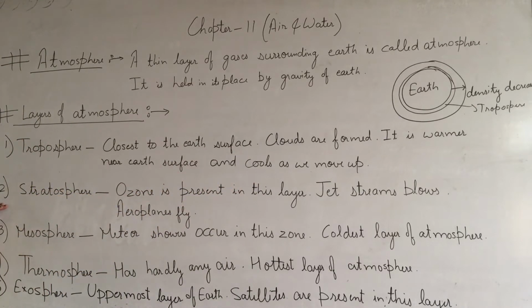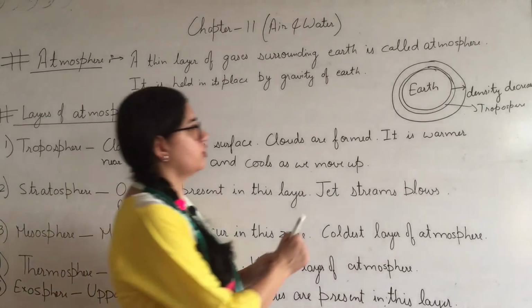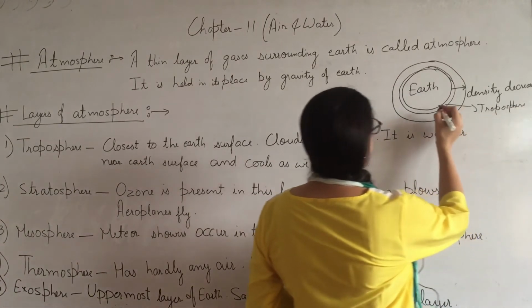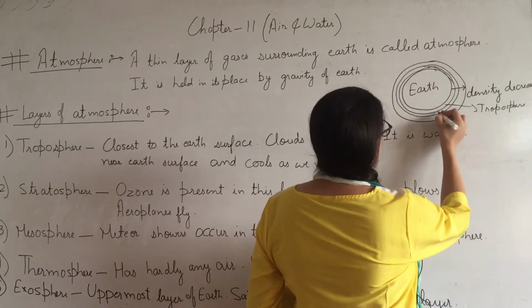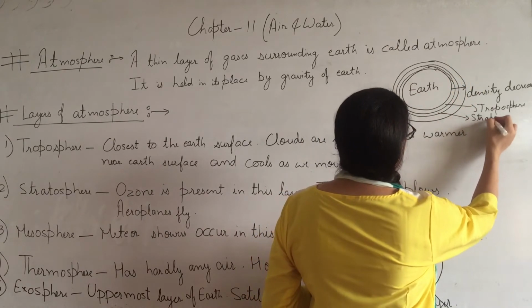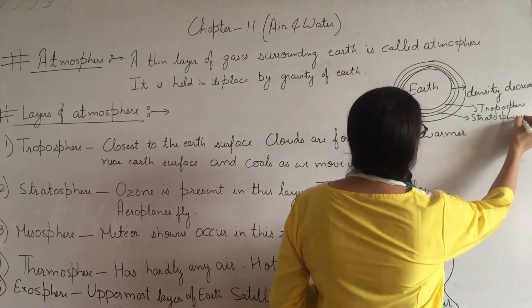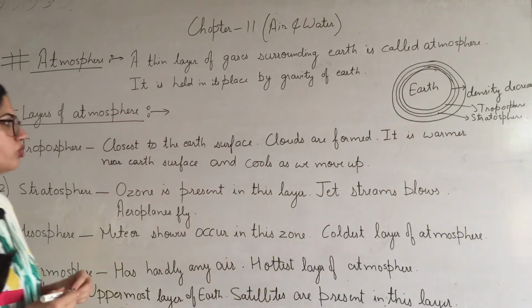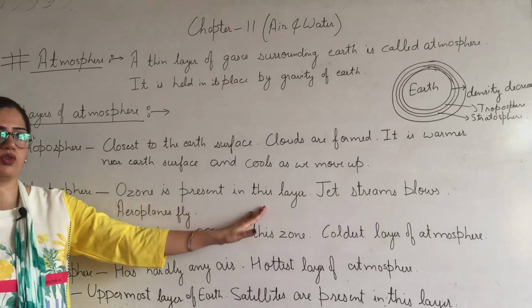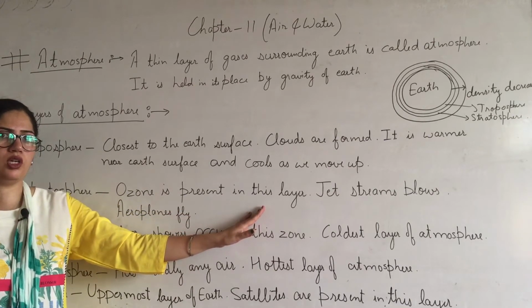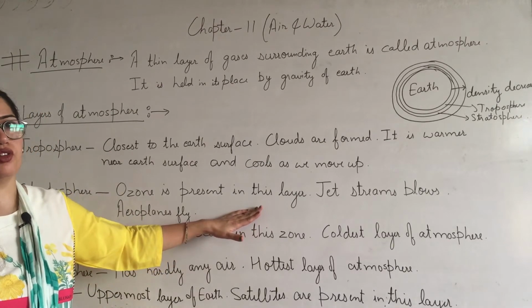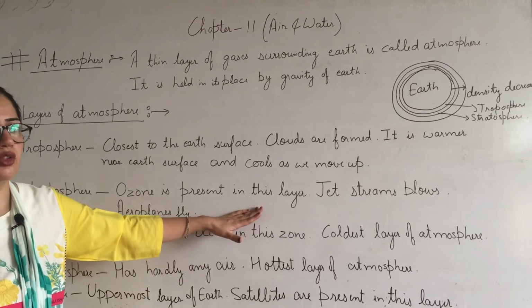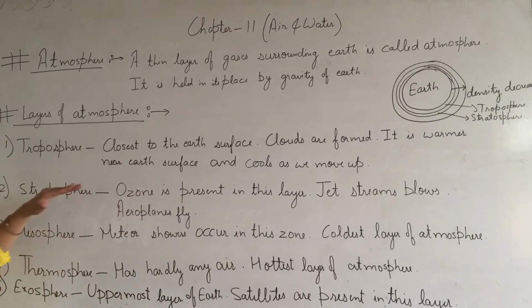Now next layer of atmosphere is stratosphere. This is troposphere and this is stratosphere. Now this stratosphere, ozone layer is present in this stratosphere. You know ozone layer? Ozone layer is very important layer for us because it do not allow UV radiations to enter our earth surface. So this ozone is very important.